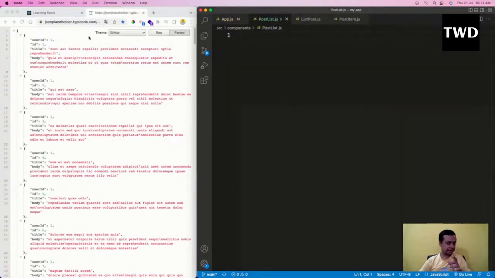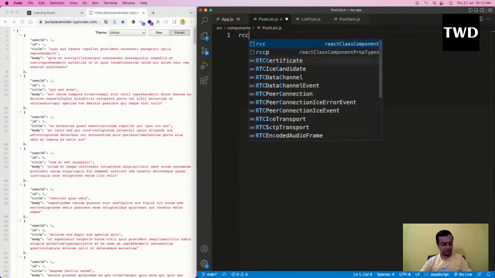See, this code can get you a job. This is the most important code in React, because 90% of a front-end engineer's task is to get data from an API endpoint and show it on the screen. Maybe you need to show it in the way the designer gave you, but the main thing is that only. Hit an API endpoint which the backend engineer gives and show it on the screen. So PostList I have done. Then here, RCC.